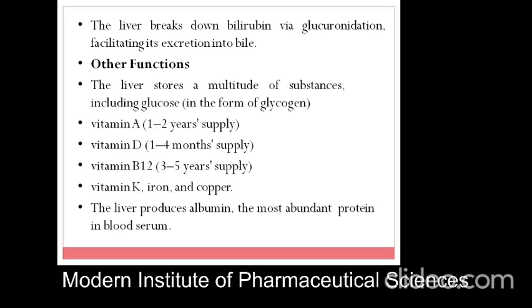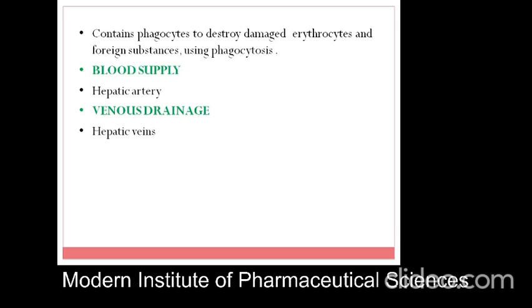The liver produces albumin, the most abundant protein in blood serum. It produces protein substances required for various functions in the blood components and in the organs of the human body.